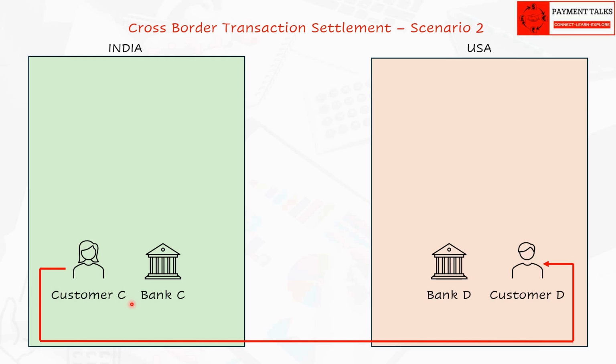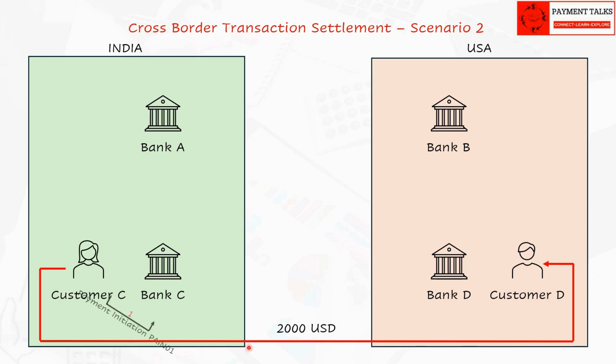Here, Bank C is in India and does not have any USA correspondent. It utilizes the correspondent relationship of Bank A and Bank B. Step 1. Customer C initiates a payment to customer D via any of the bank channels. Customer C initiates a payment in USD for the amount 2000.